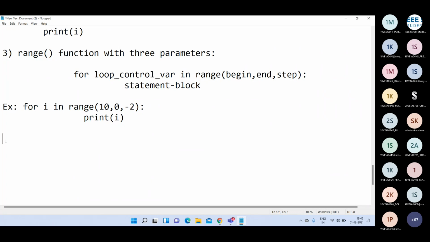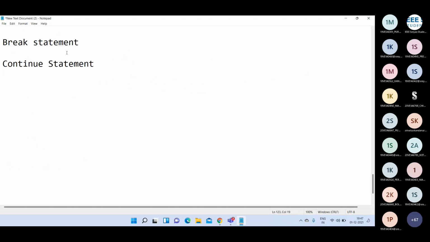Yes, sir. Then that's about while loop and for loop. And there are two more statements, already familiar to you: the break statement and the continue statement. These two things you already know in C language and Java language. Along with this, in Python there is another statement called the pass statement. Break statement, continue statement, and we have the pass statement also.